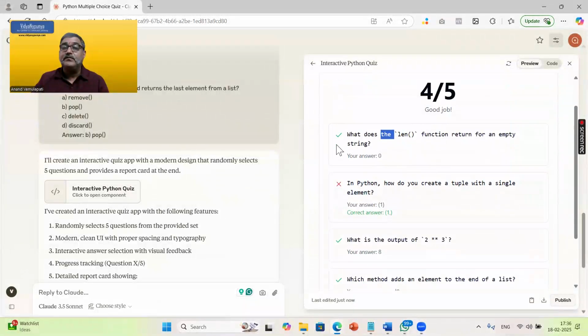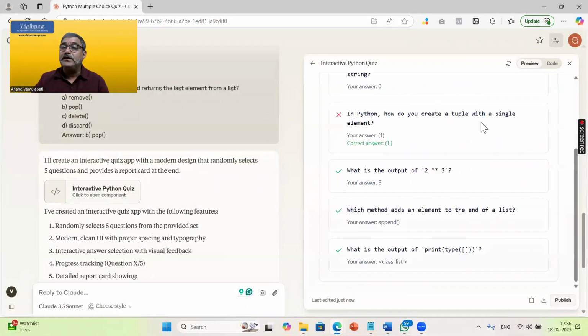It is showing the tick mark also. In Python, how do you create a tuple with a single element? Your answer is 1. I think the correct answer is 1 comma. You need to put that comma. That is why it is a wrong answer, wrong selection.